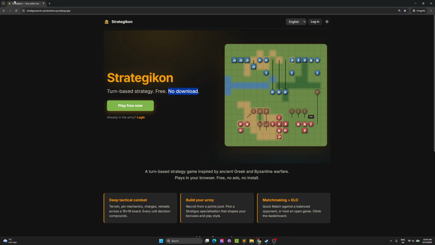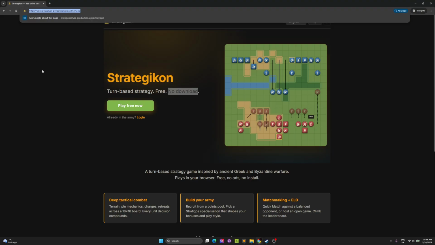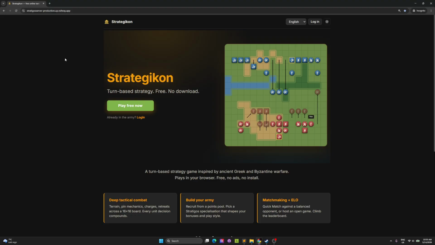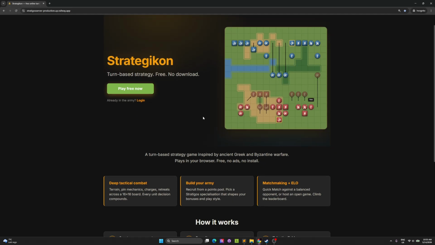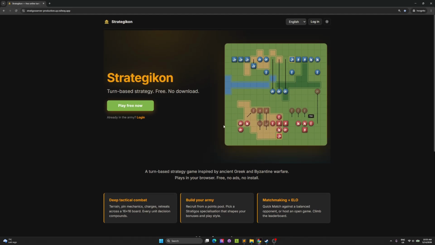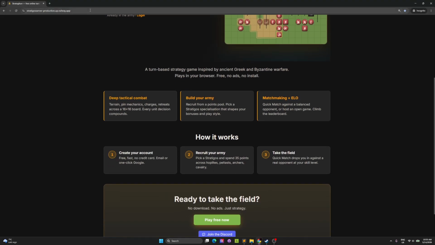Here you can see the landing page. Excuse my URL. It's because I just use Railway, which is a hosting service, and I wrote the code myself. I know how to code, and I created the whole game. Everything you see, 100% done by me, one guy. So if you find any bug, just let me know, and I will give you an overview of the whole thing, and I will leave the link in the description.